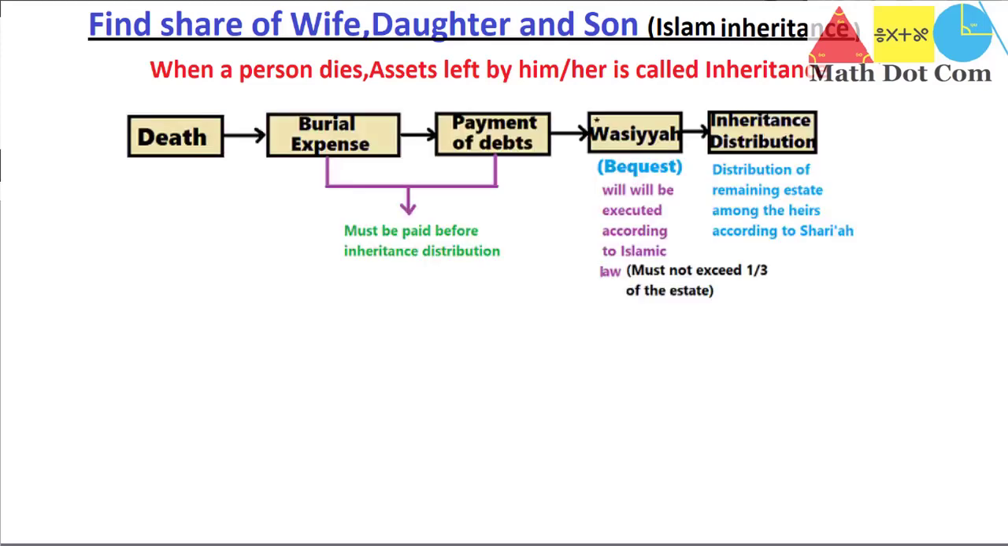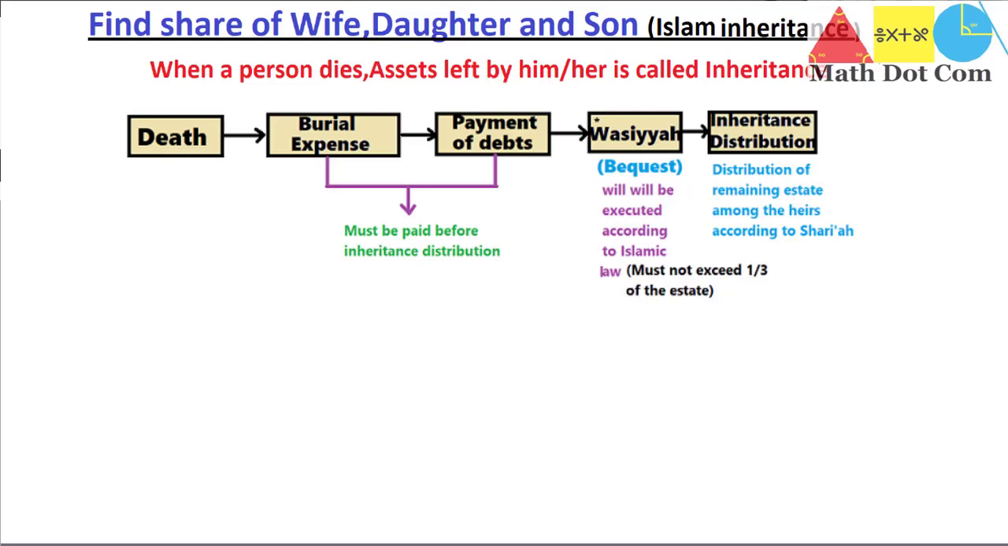So we'll see the process of inheritance, then we'll move towards how you can find the inheritance in the Islamic law. This is the process of inheritance after the death of a person. Once a person has died, you have to check what the burial expenses are. You have to subtract the burial expenses from whatever is left by him or her. Then all the debts must be paid before inheritance distribution. Then the wasiya, or the bequest, will be executed according to the Islamic law, and it must not exceed 1/3 of the estate. Estate means the property or the inheritance.